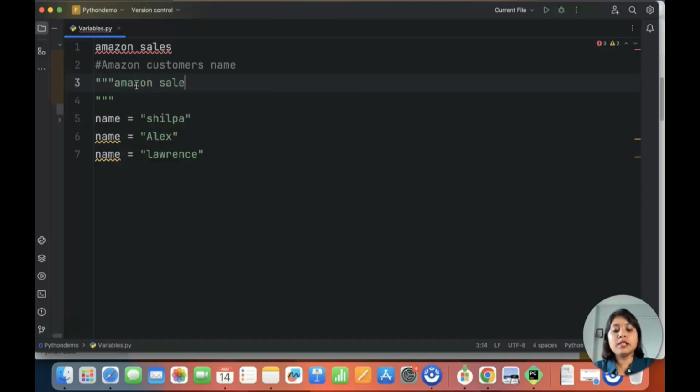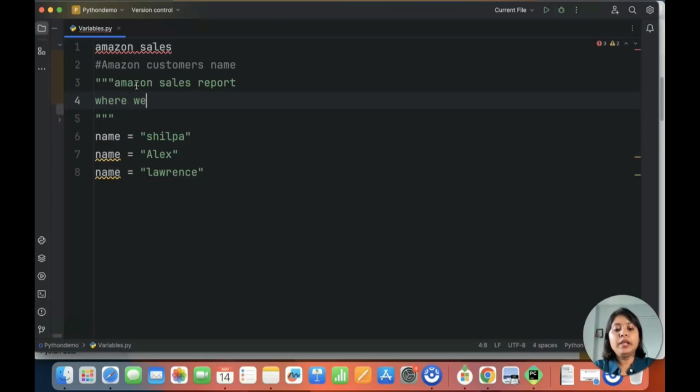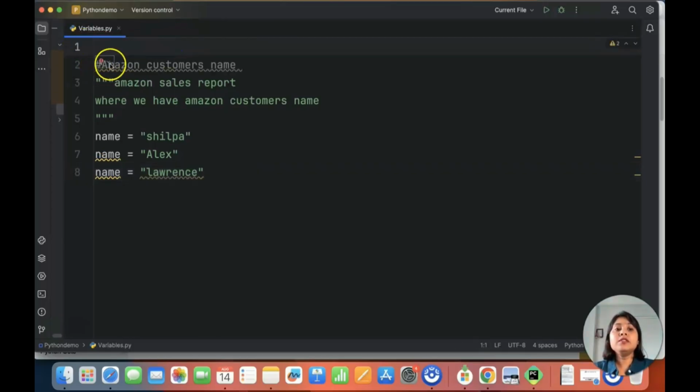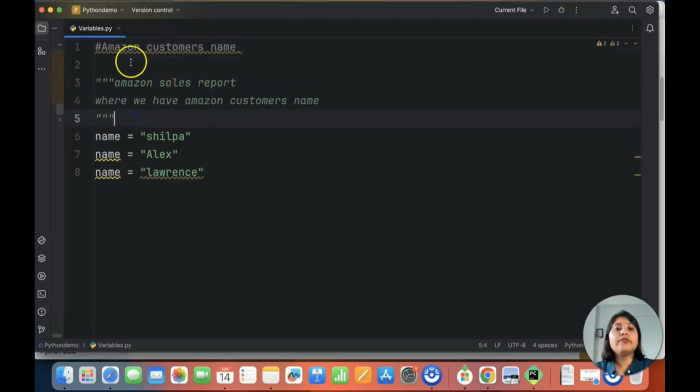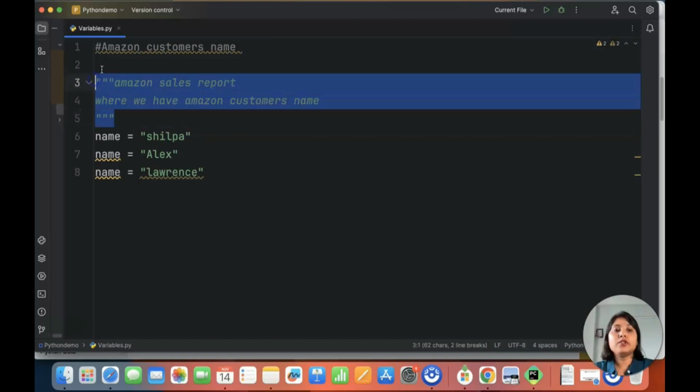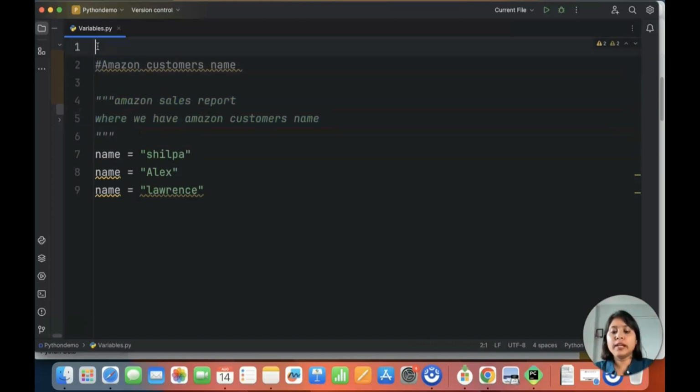So, Amazon sales report, where we have Amazon customers name. Now let me do one thing. I'll delete this. Now the line number 1 and line number 2, both of them are comments.